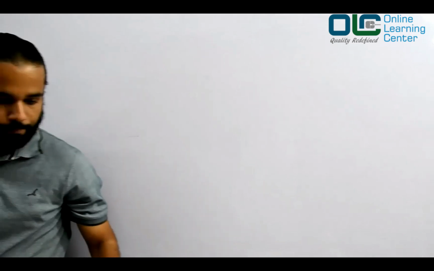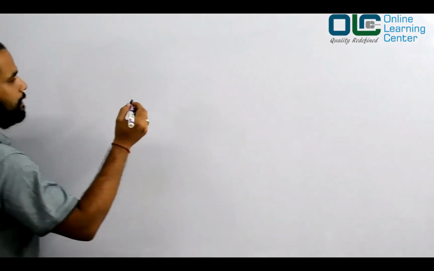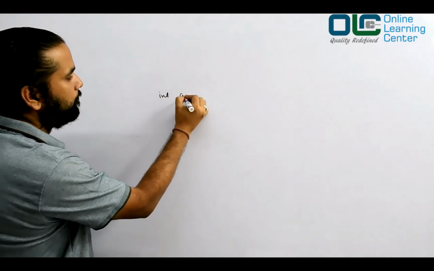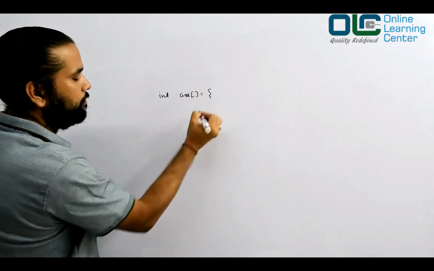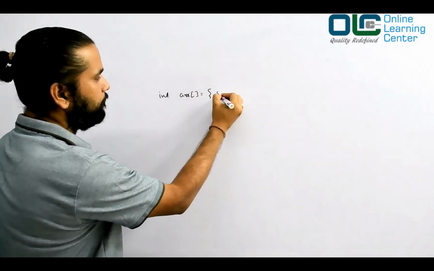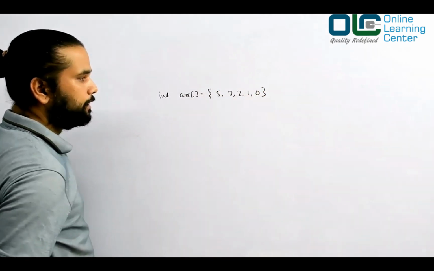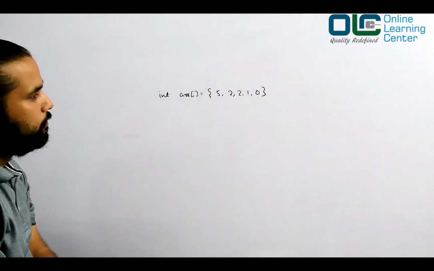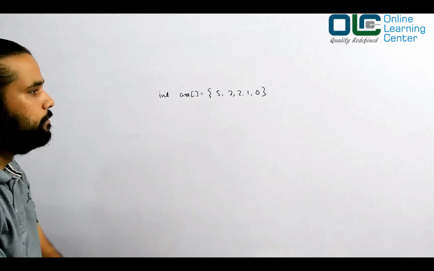Let's take one more example to understand what could be the difference between Scala and Java. Suppose I have an int array of some numbers, say 5, 7, 2, 1, 0. The requirement is very simple. I want to find out the sum of all the elements in an array.